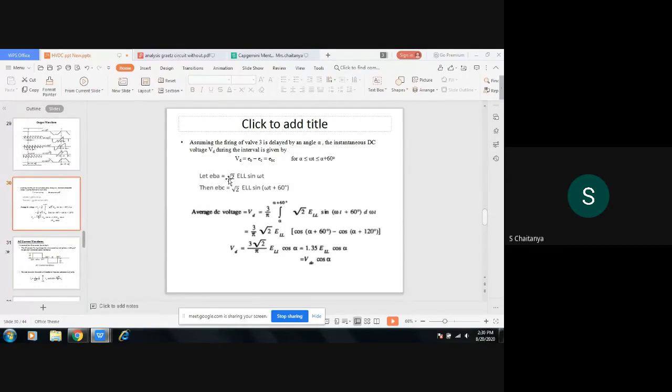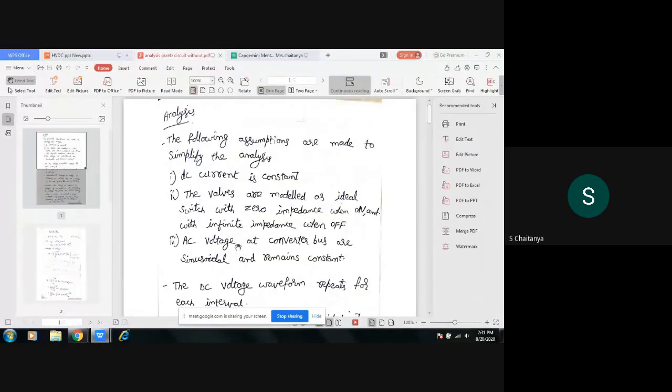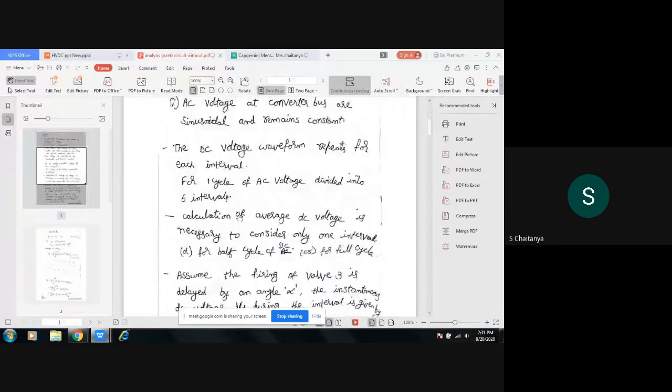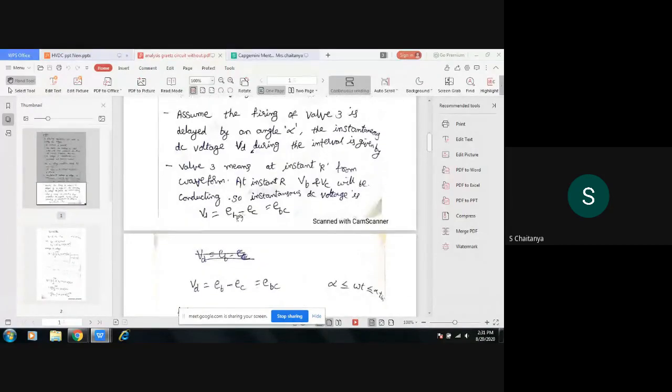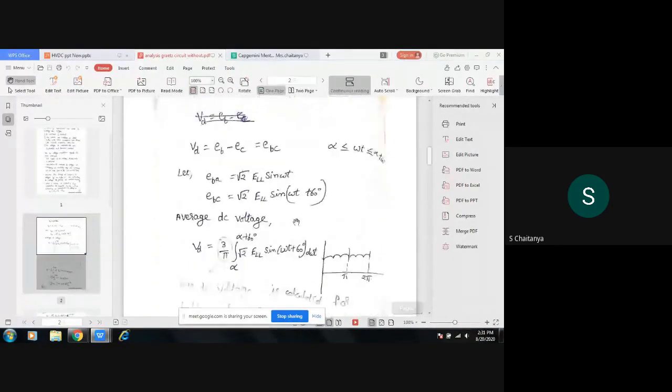So EAB is equal to root 2 ELL sin omega t, where ELL is the line to line voltage. Then EBC will be root 2 ELL sin of omega t plus 60 degrees. We will see this analysis part, how to find out the average DC voltage.